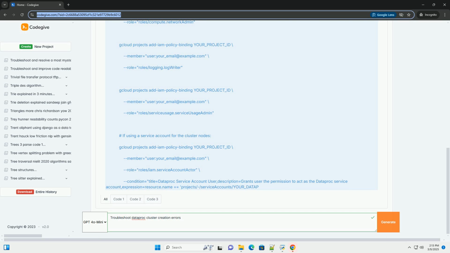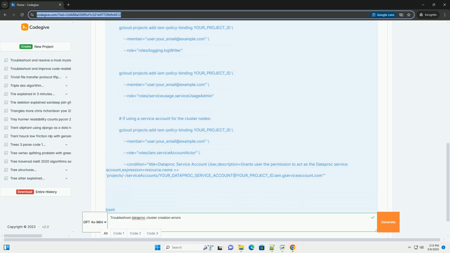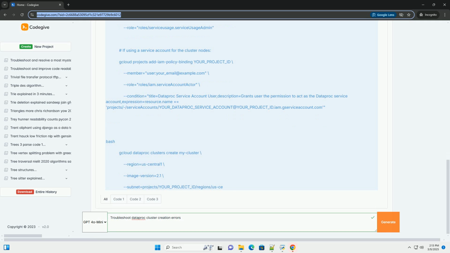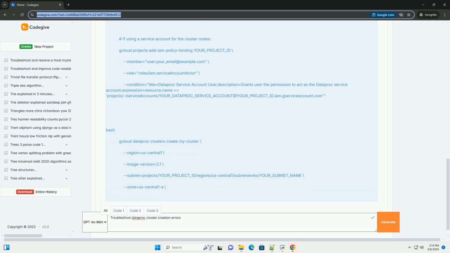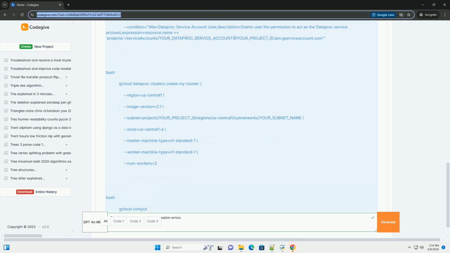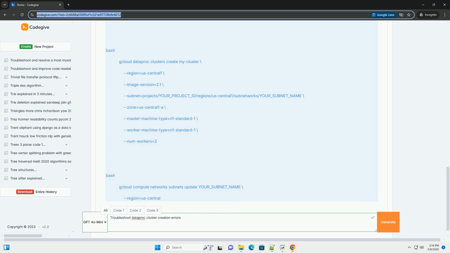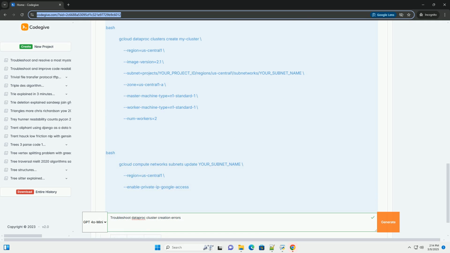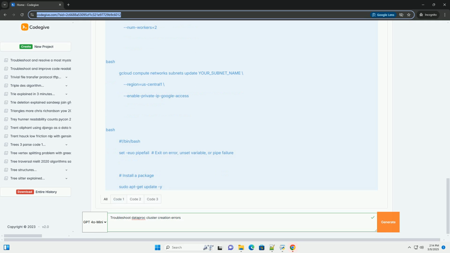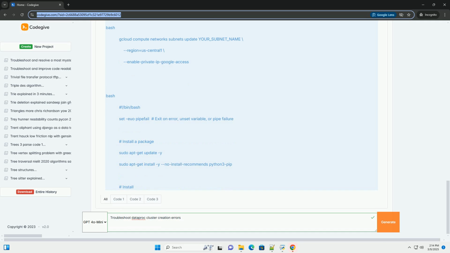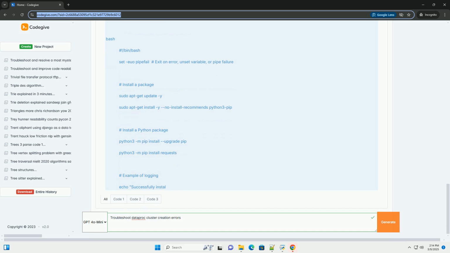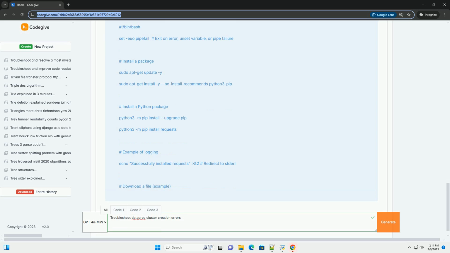Understanding the Dataproc cluster creation process. Before we troubleshoot, let's outline the Dataproc cluster creation flow. 1. Request submission. You submit a cluster creation request to the Dataproc API. This request includes configuration parameters like cluster name, region, zone, machine types, image version, initialization actions, metadata, and component gateway settings. This can be done via the Cloud CLI, the Google Cloud Console, or the Dataproc API itself, through languages like Python, Java, etc.